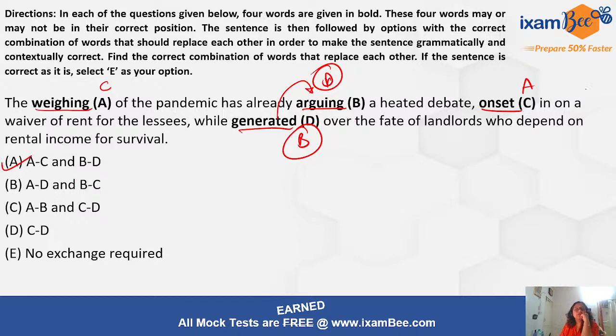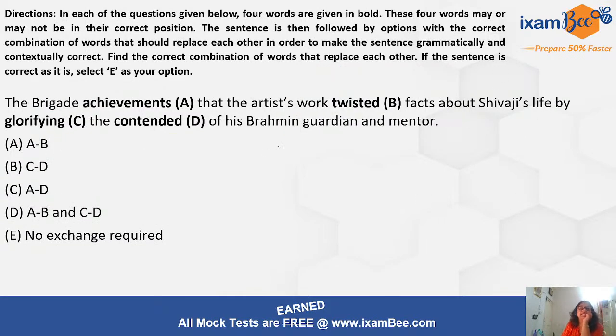So the onset of the pandemic has already generated a heated debate arguing in weighing in on a waiver for rent of rent for the lessees, while again arguing over the fate of landlords. Okay, so yes, A, C and B, D, we were right here. Next, the brigade dash that the artist work dash facts about Shivaji's life by glorifying the contended of his Brahmin guardian and mentor.